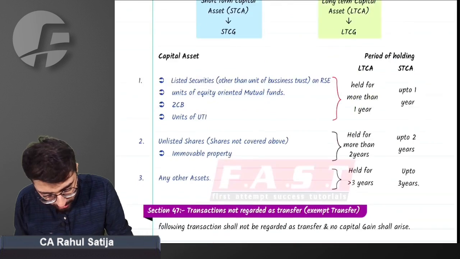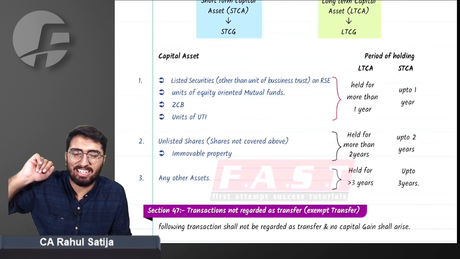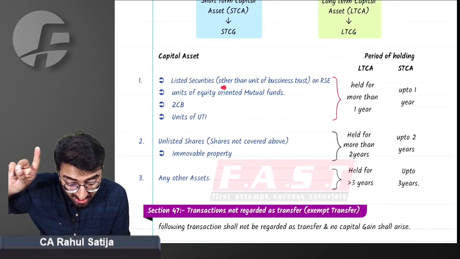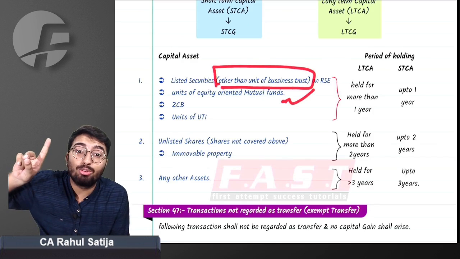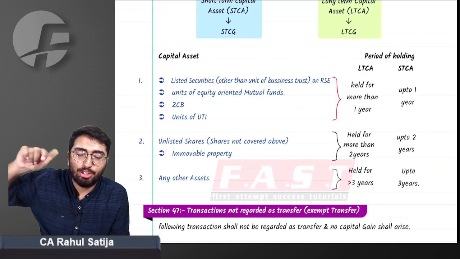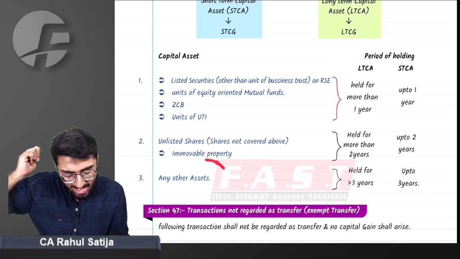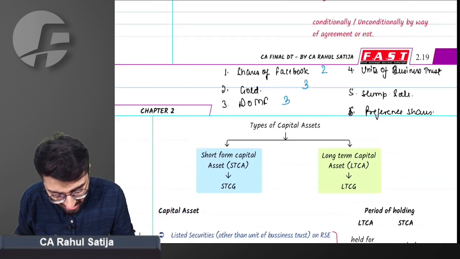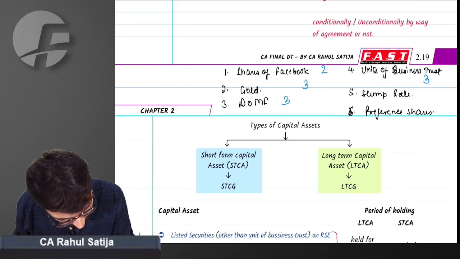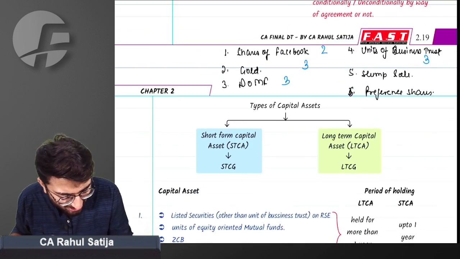Units of business trust, sir. Units of business trust are listed on a recognized stock exchange. But it says other than units of business trust, which means we do not have to look at 1 year for business trust. For units of business trust, period of holding of 1 year is not to be considered. So what is to be considered? Again, it will be classified as any other assets and 3 years to be looked upon. So slump sale, again any other asset, 3 years.